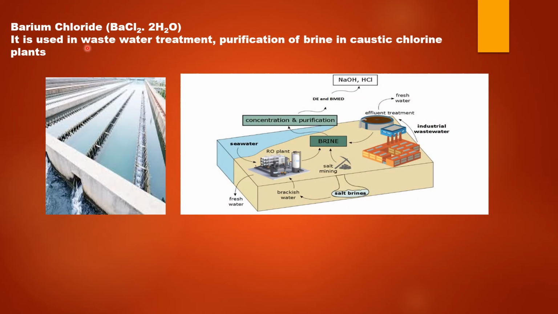Barium chloride. Barium chloride is a white solid. It is soluble in water, but it is also hygroscopic, that is, it can attract moisture from the atmosphere. Its formula is BaCl2.2H2O. Barium chloride is used in the refining of oil. It is used in the manufacture of rubber. It is also used in the paper making industry. It is also used to purify brine.